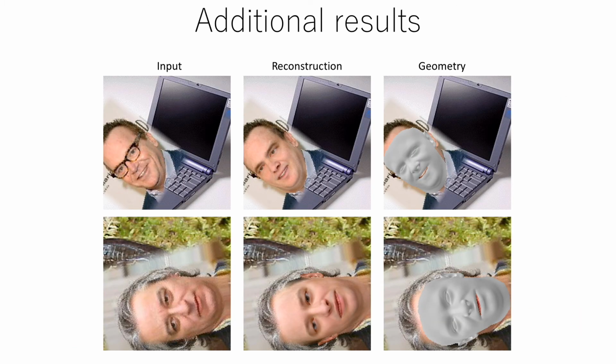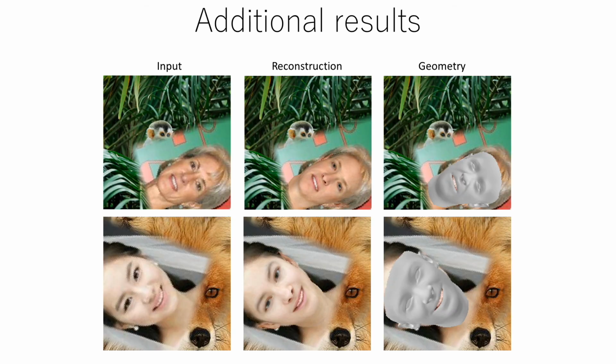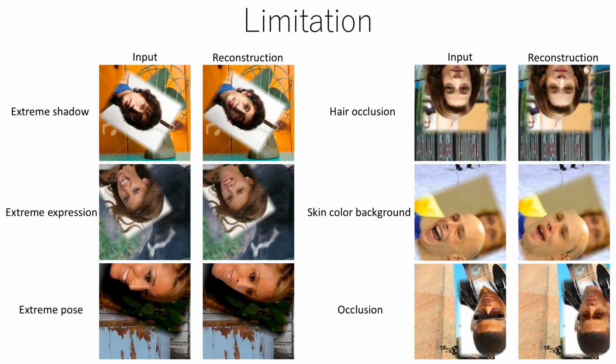We show some more additional results of reconstruction. As our approach only relies on the appearance of the face, and the representation is limited within the 3D morphable model subspace, it tends to fail in some cases, including extreme shadow, extreme expression, extreme pose, skin color background, and occlusion.